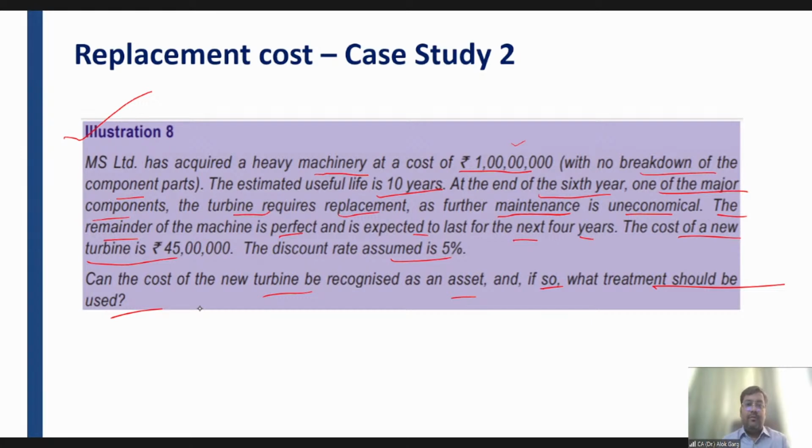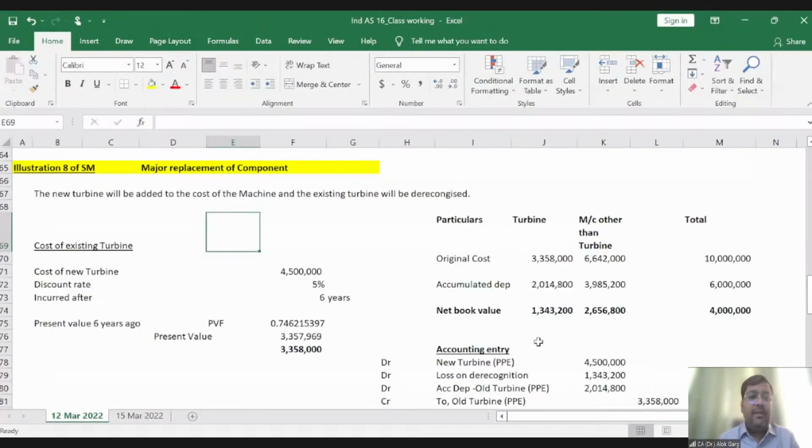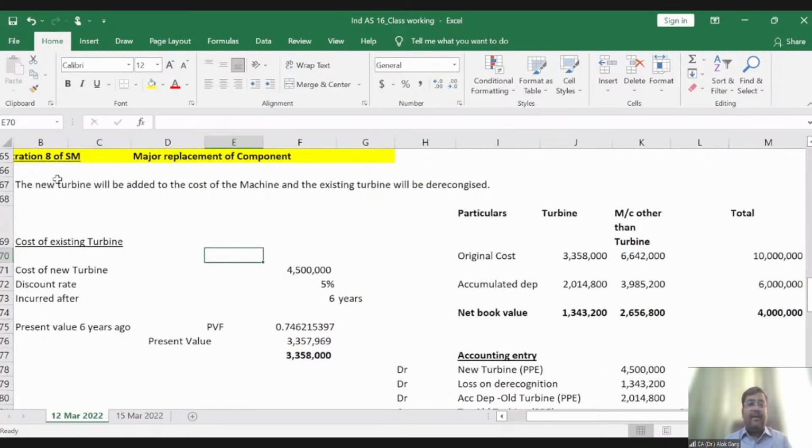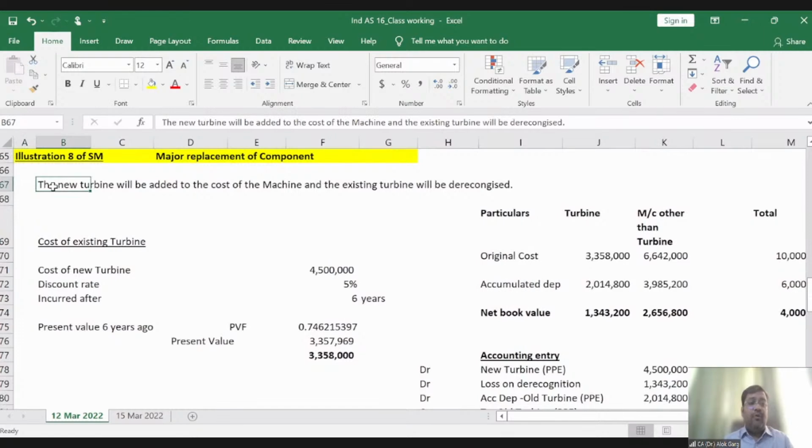let me show you the Excel file of this, right? So this is already there in my Excel file. Let me show you this illustration number 8 of study material. And when you look at this study material illustration, you will find that the new turbine will be added to the cost of the machine and the existing turbine will be derecognized, right? So like a new engine has been added and the old engine has been derecognized. Likewise, the new turbine will be added to the cost of the machine and the existing turbine will be derecognized, right? And now what is the cost of the existing turbine?